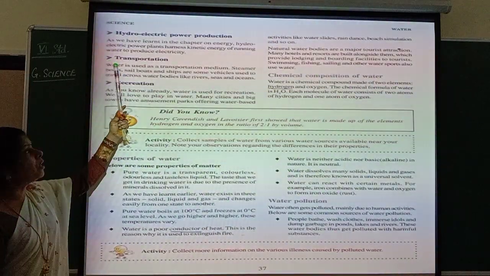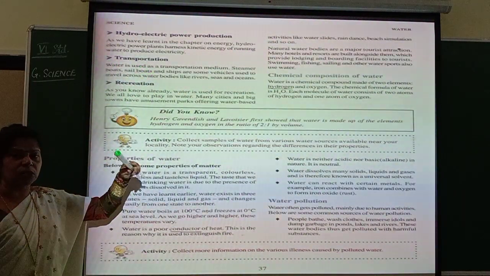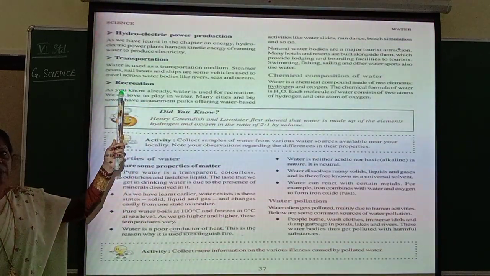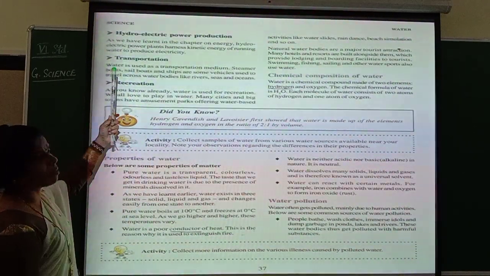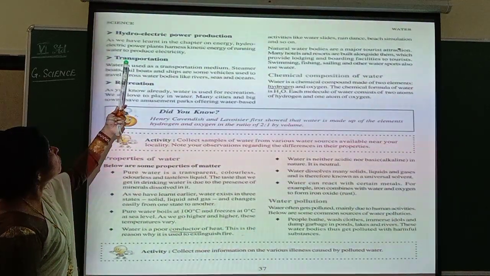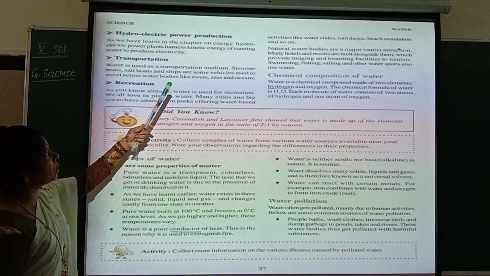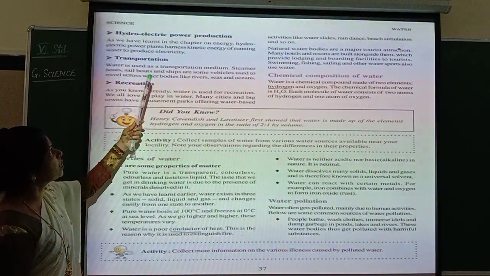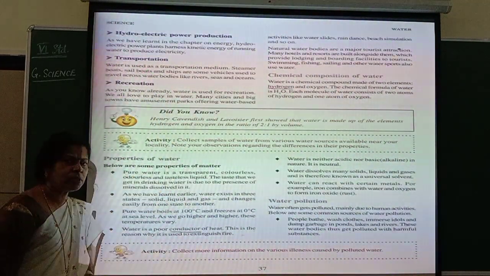Now let us see about hydroelectric power station production. In that also water is used for hydroelectric power production. So what happens in hydroelectric power production, you see. As we have learnt in the chapter on energy, hydroelectric power plants harness kinetic energy of running water to produce electricity.